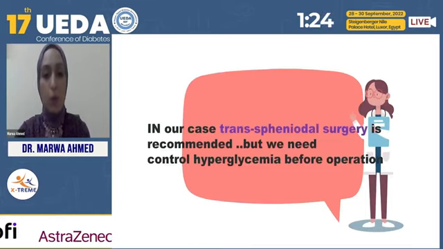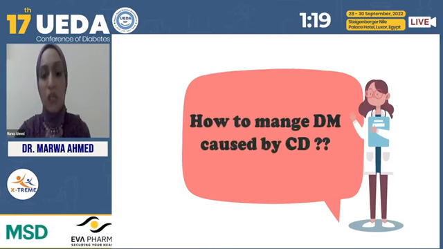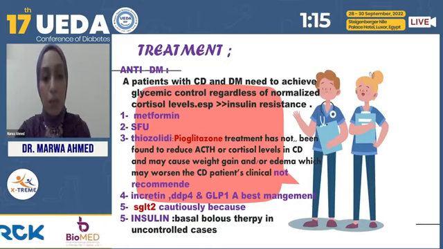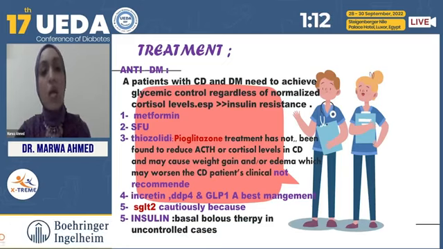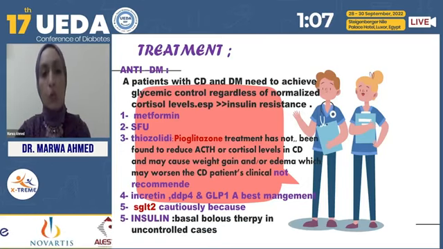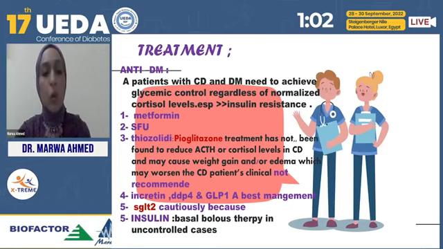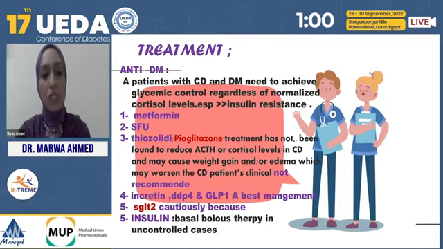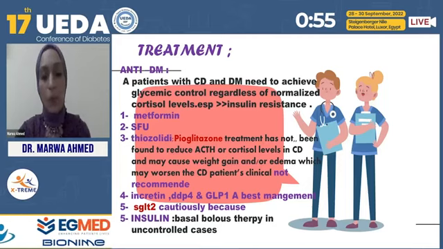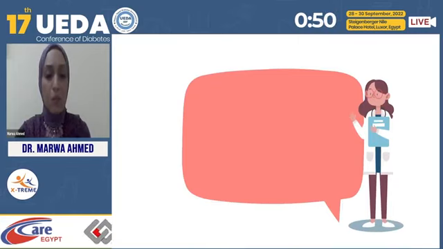This is the most important question: how to manage the diabetes secondary to Cushing disease? Mainly, all antidiabetic medications can be given in patients with Cushing disease, such as metformin and sulfonylurea. Pioglitazone is not recommended in patients with Cushing because of increased weight gain and edema, and SGLT2 inhibitors should be given cautiously because of increased susceptibility to infection. Insulin is an important therapy preoperatively or for uncontrolled diabetes, especially basal bolus therapy.